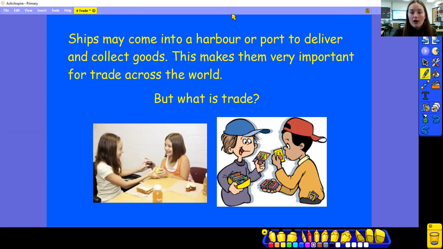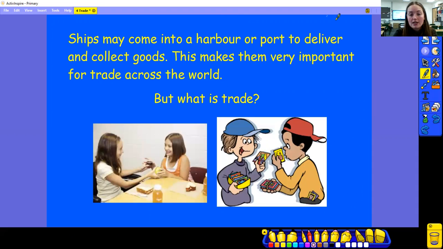Ships may come into the harbour or port to deliver and collect goods. This makes them very important for trade across the world. So on those ships, you might have things like cars or food or clothes, loads of different things that come from other countries that we don't make here. They come to our country, and we call that trade.